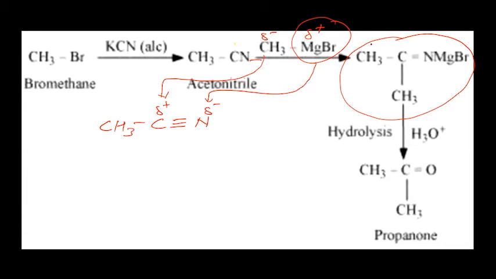This can be converted to ketone by simply acidic hydrolysis, H2O plus few drops of acid. Acidic hydrolysis will convert this to propanone. This group will be converted to O.